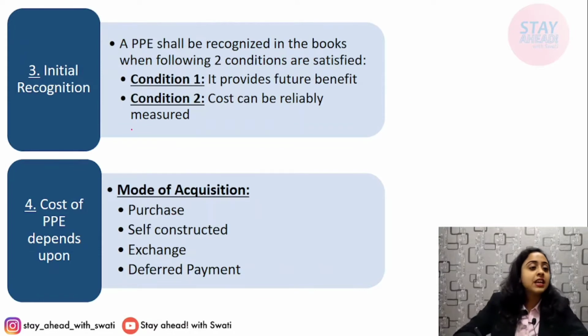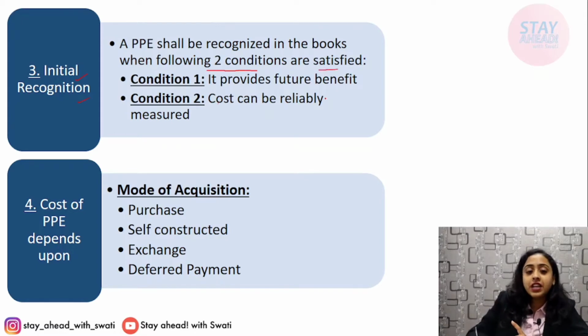Next comes initial recognition. This is the first-time recording of such PPE in the books of accounts. It will be recognized only when both of the following 2 conditions are satisfied. First, it provides future benefit. Second, the cost can be reliably measured. Then only will such PPE be recorded in the books.